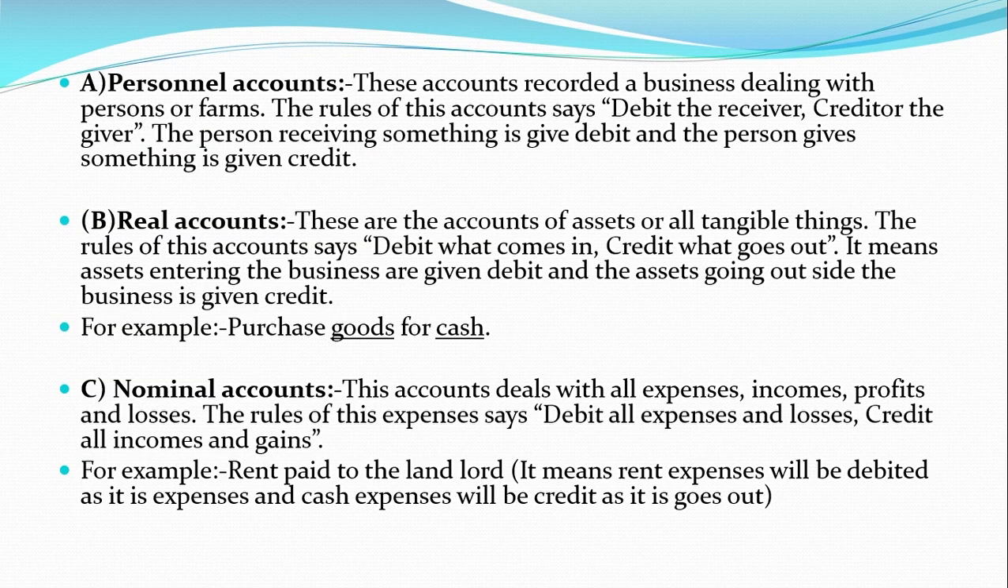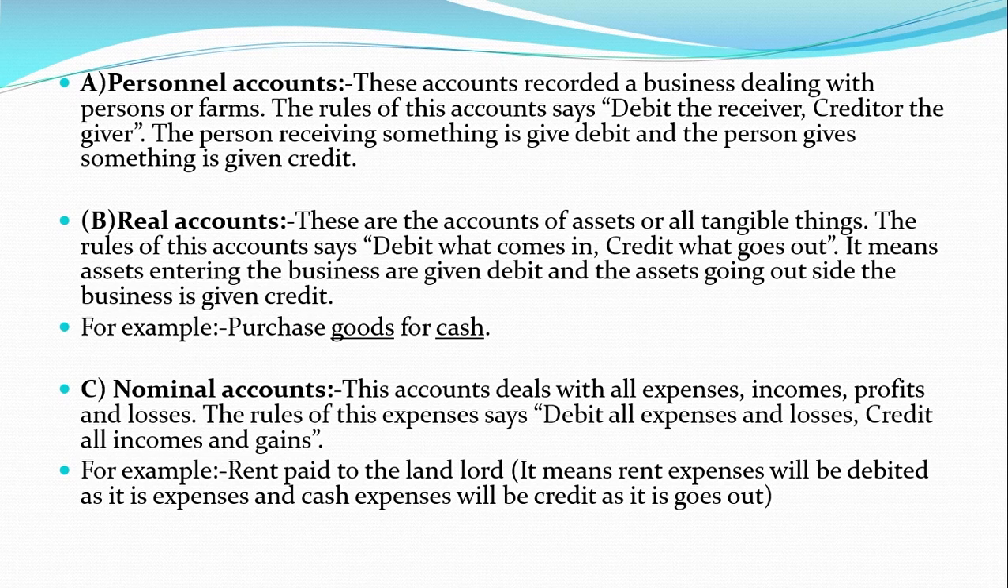So personal account, when we talk about, these accounts record a business dealing related to a person or a firm. The rule of this account says debit the receiver and credit the giver. The person who is giving something is given a credit, and the person who is receiving something is given a debit.